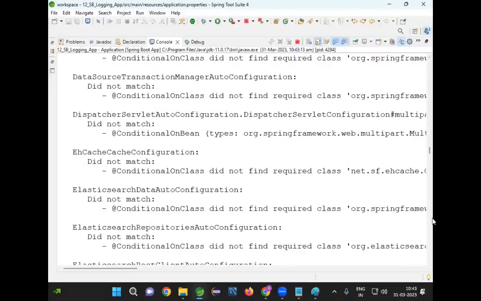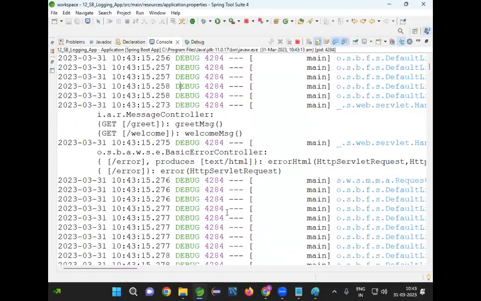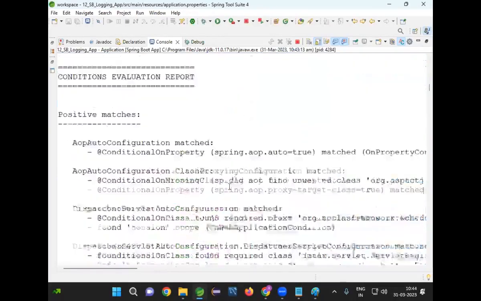What is the meaning of all these messages? These messages are telling what happened in our project, how Spring Boot started our project. It is telling the message controller class is available, and in the message controller class there are two methods, bound to this URL pattern. The error controller is available. All the debug messages are printing.